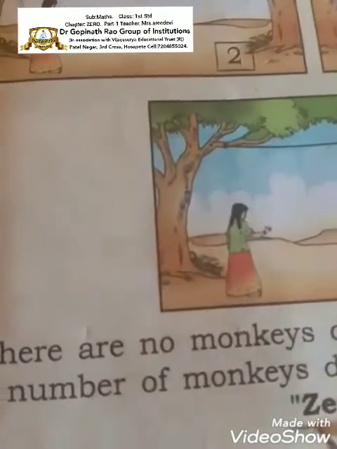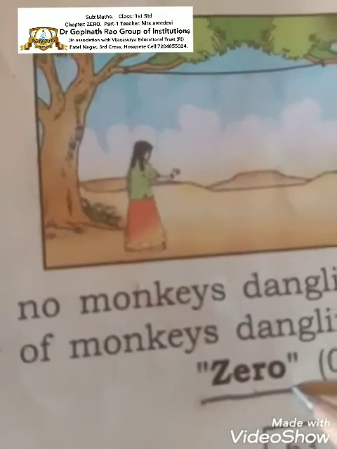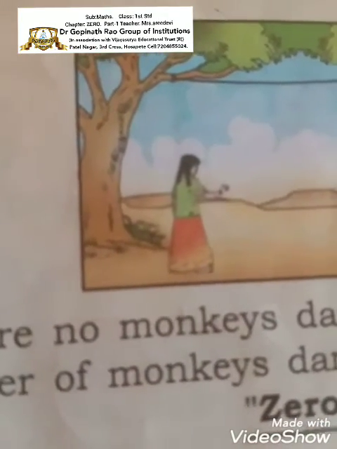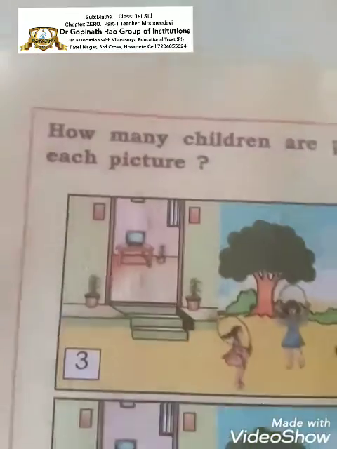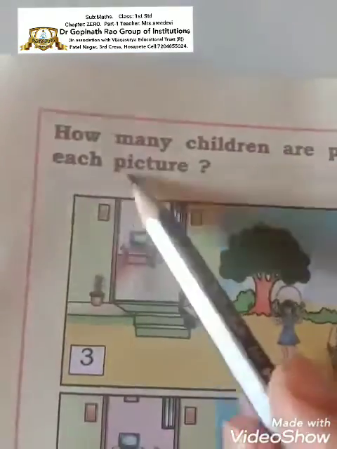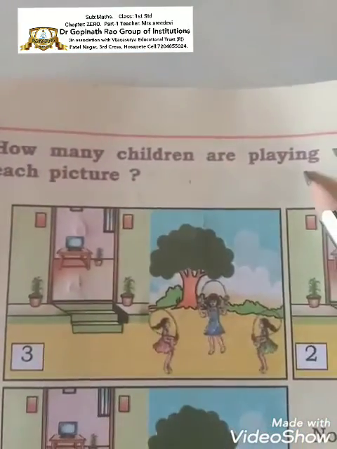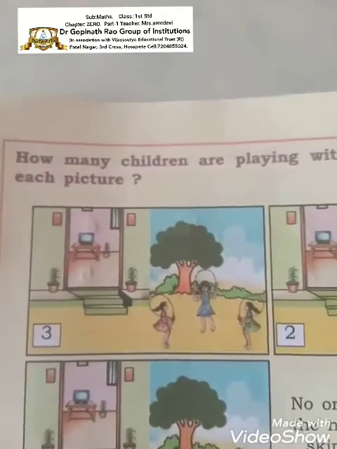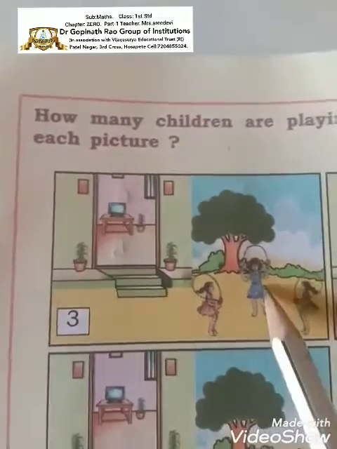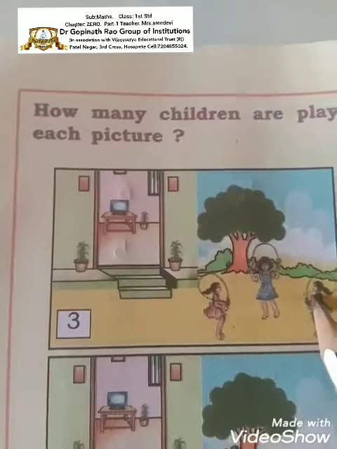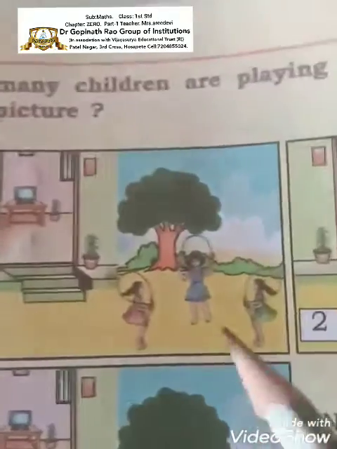See children, 0. Underline this 0. Learn this spelling, Z-E-R-O. Okay. We'll move to the next page. In the same way, they are asking how many children are playing with a skipping rope in each picture. We have to count how many children are skipping. See, how many children are there?